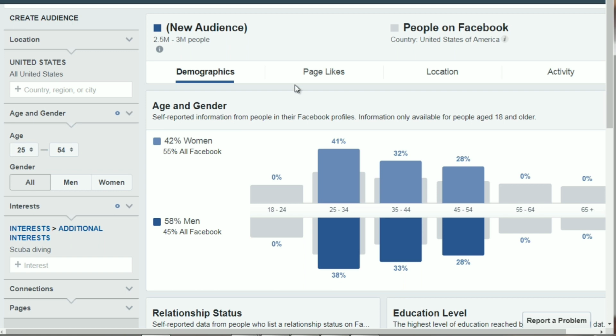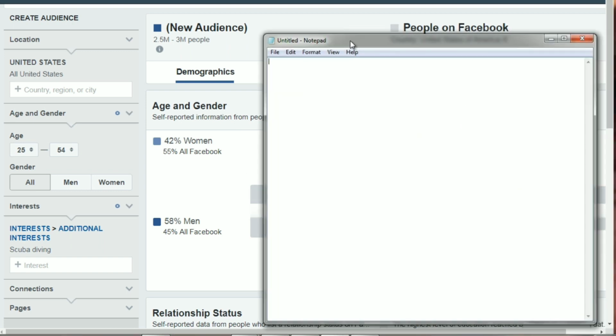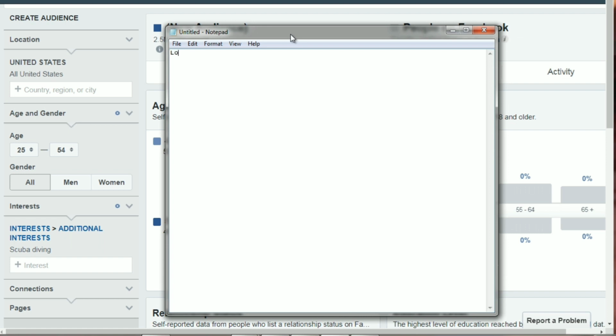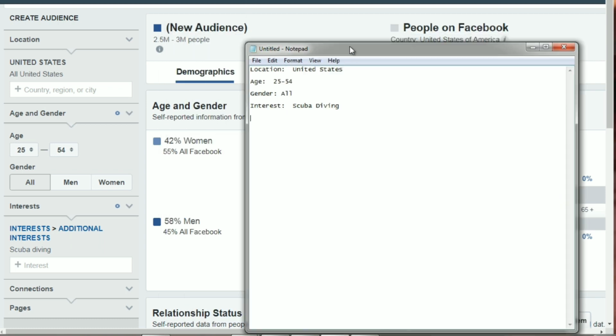So let's click on page likes. Now, before that, let me go ahead and jot things down. Location in this case is going to be the United States. The age is going to be 25 to 54. The gender is going to be all. And in this case, the interest is going to be scuba diving. So all you're doing is simply jotting down what you see.